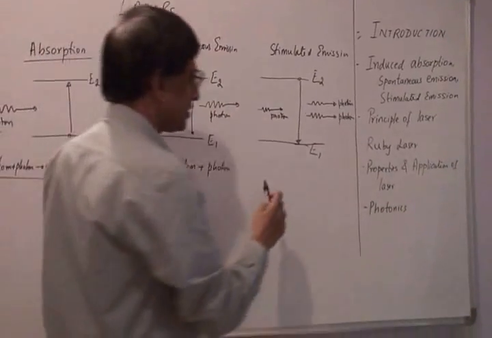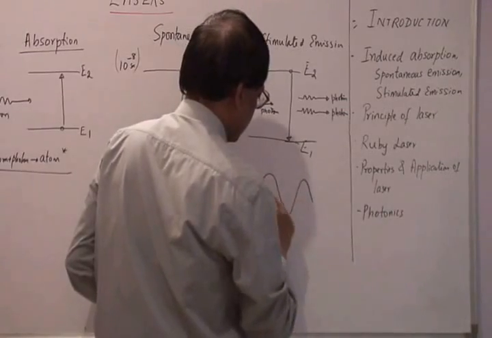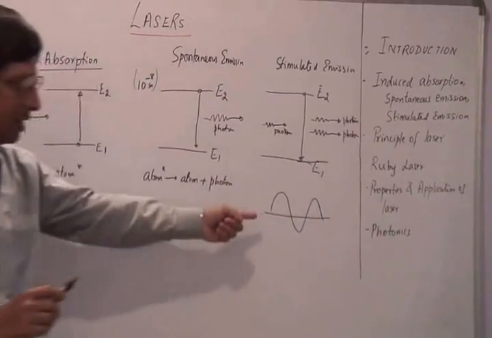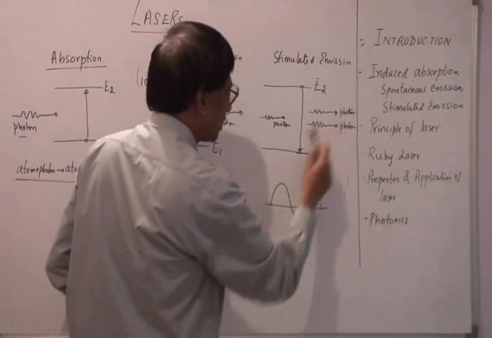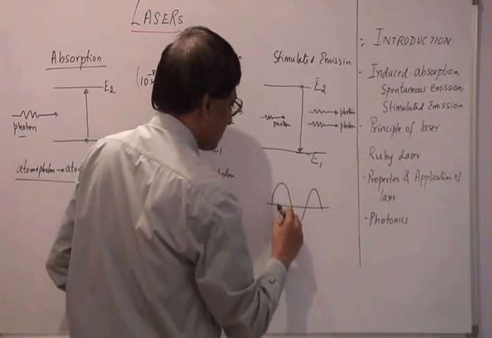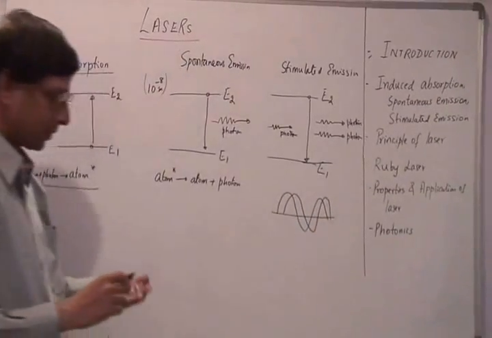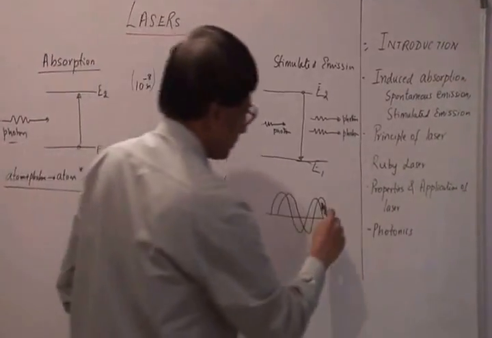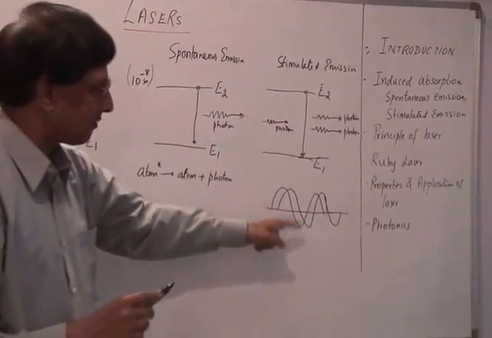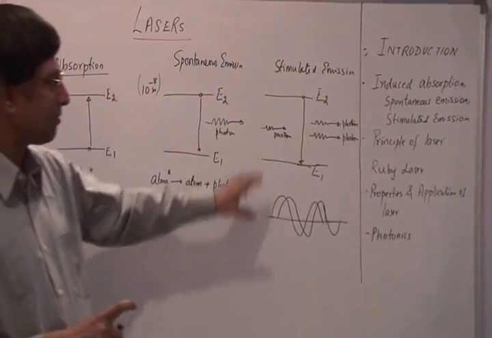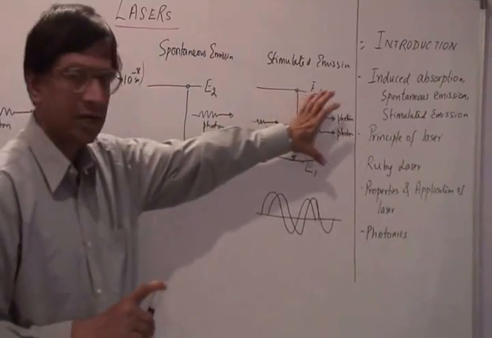What we mean by this is, if I represent the phase of the incident photon as it is, then the other photon that is emitted also has the same phase. The crest and the trough of the emitted photon are in step with the crest and trough of the incident photon. So the photons are in phase.